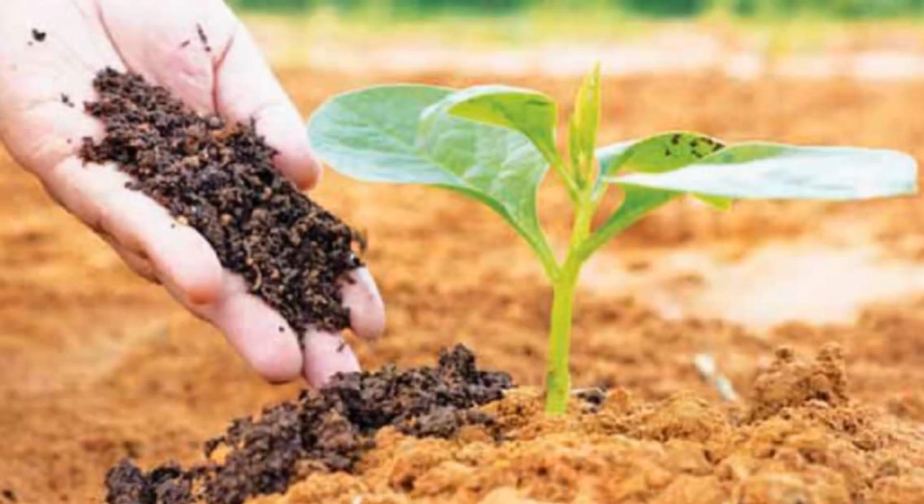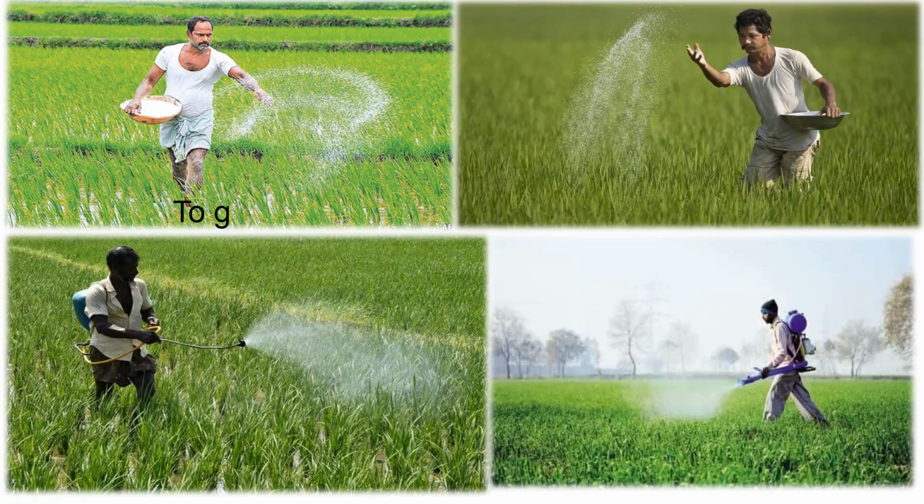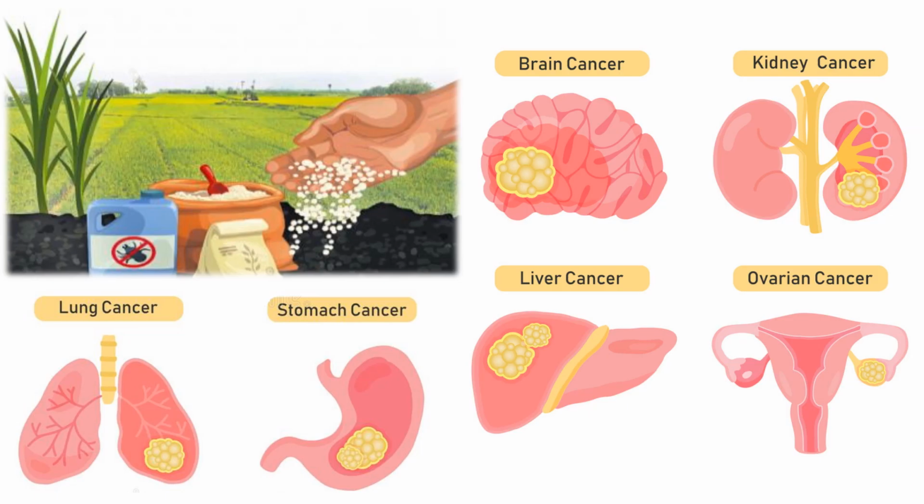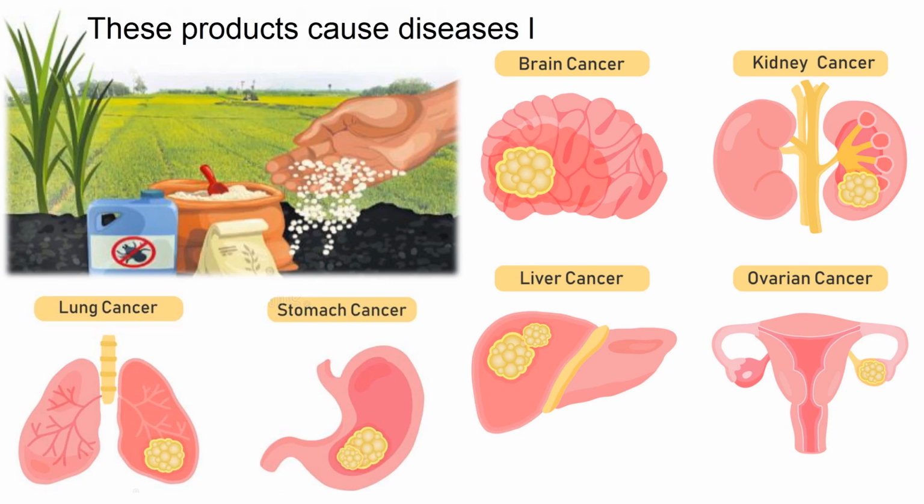Plants need nutrients to grow, that means fertilizers. To get high yield, farmers use chemical fertilizers and pesticides indiscriminately. When farmers use a high quantity of chemical fertilizers and pesticides, they cause diseases like cancer.